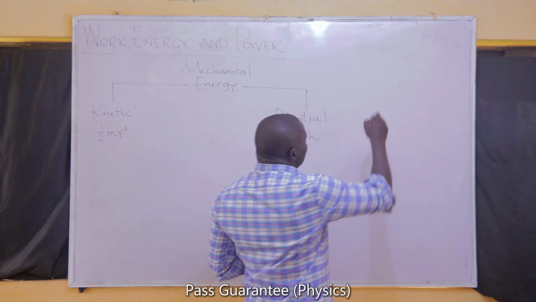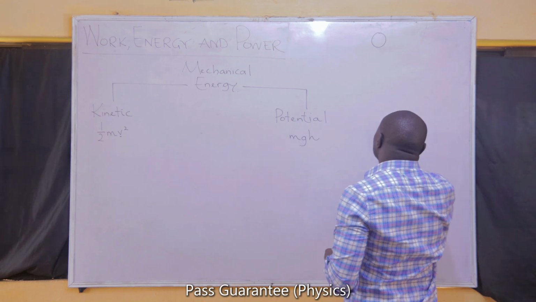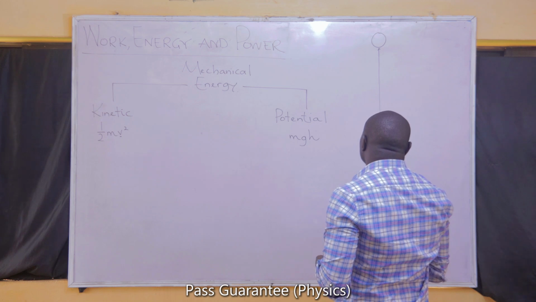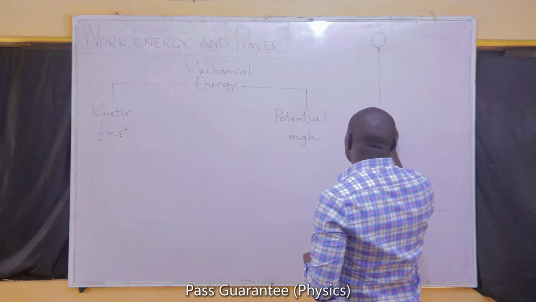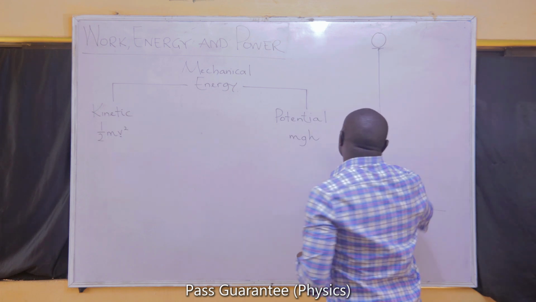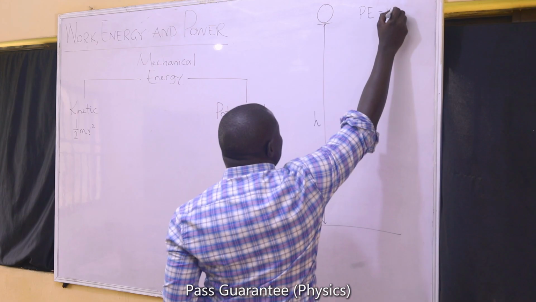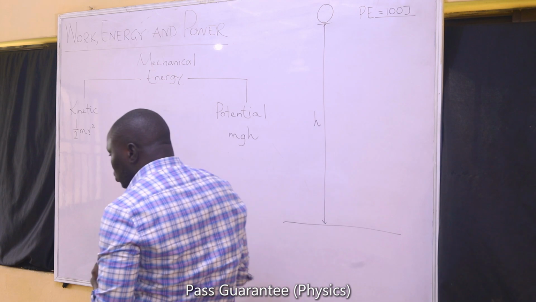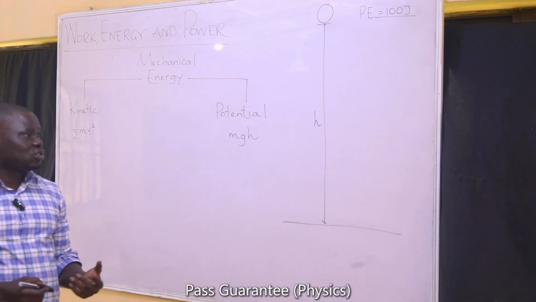If, for example, an object is raised from a particular height, let us assume that an object is kept on the top of a tower. The tower has a height. All of its energy, while it is at rest at that point, rests as potential energy. Let us assume that the potential energy of the object is 100 joules, based on the height that it has, the mass and the acceleration due to gravity.